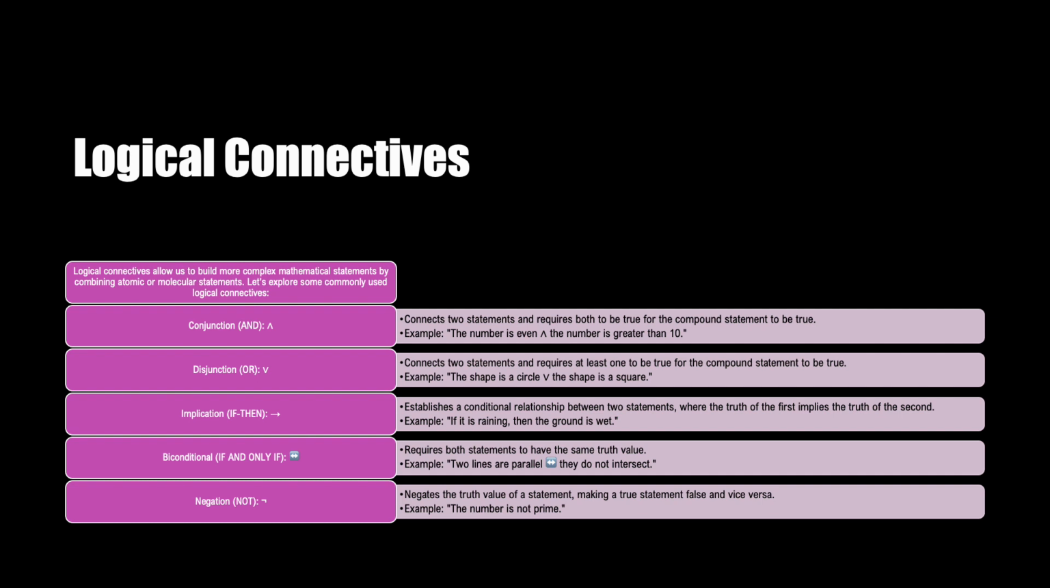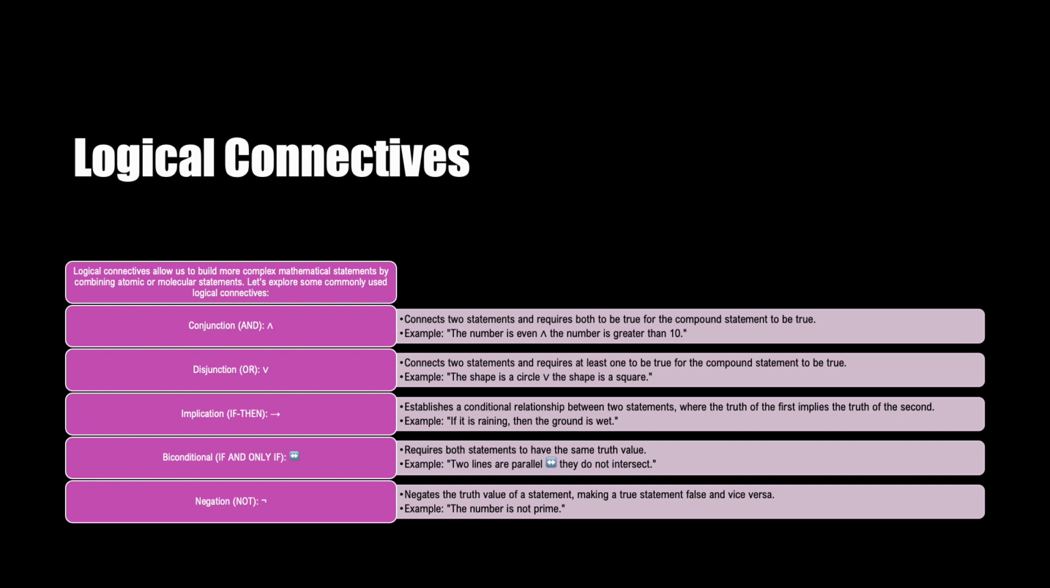Logical connectives play a crucial role in forming molecular statements by connecting atomic statements. Let's explore some commonly used logical connectives. Conjunction, AND. The conjunction connective combines two statements and requires both to be true for the compound statement to be true. For example, consider the statement, the number is even and greater than 10. Both conditions must hold simultaneously for the compound statement to be true.